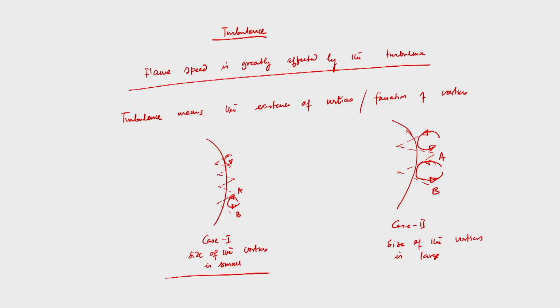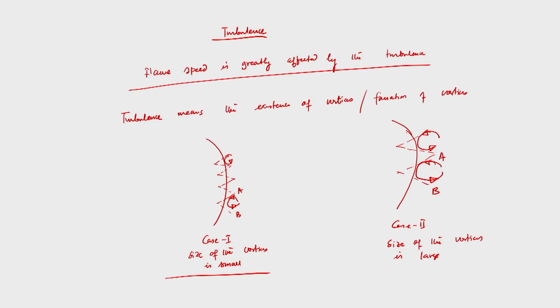The vortex always has either clockwise or counterclockwise movement. We can see at point A, when the flame is there, the vortex will deform the flame, and the main flame which is being developed will be disturbed because of the presence of vortex or vortices.